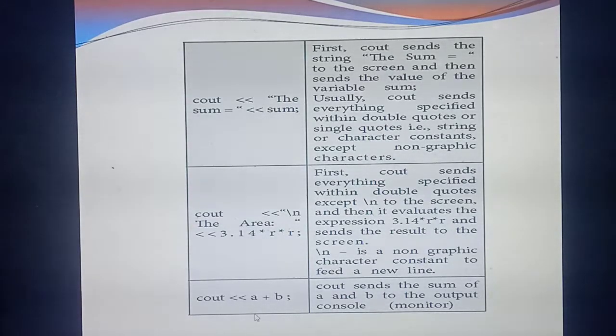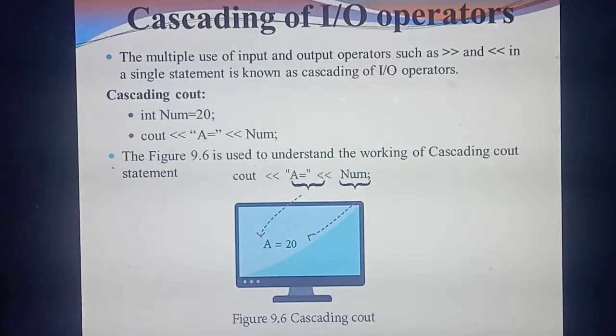Understand? See the next example. Cout a plus b. Here you are not giving any statements like the sum or the area, but here you are giving expressions. So no need to give them in double quotes. Expressions need not be in double quotes. What's the meaning of a plus b? It will display the value of a plus b as output. Understand?